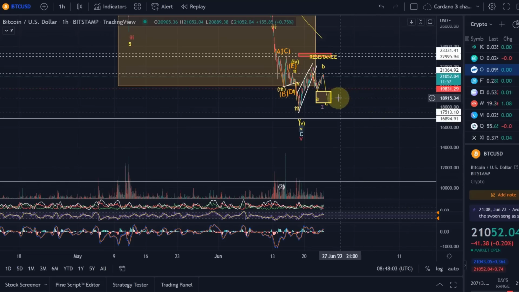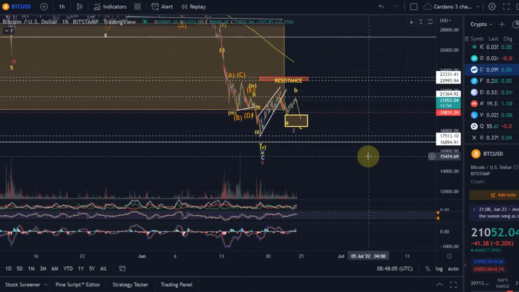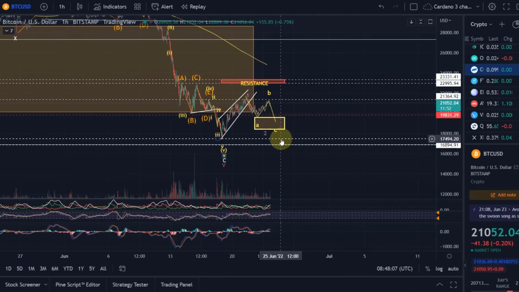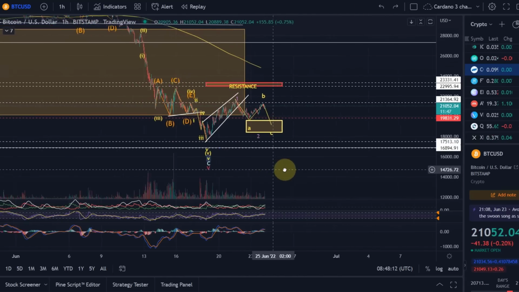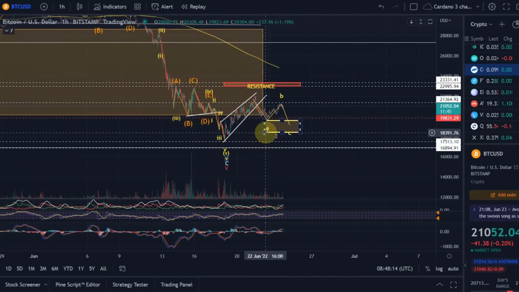But for now, I'm fairly optimistic, because there is a chance that this really is the turnaround already. But it is not guaranteed, of course. It's way too early, as I said in the previous videos. It's way too early to really say, okay, this is already the turnaround for Bitcoin and the crypto market.